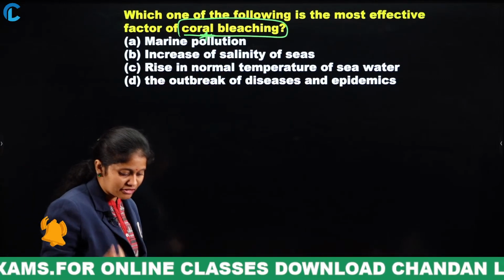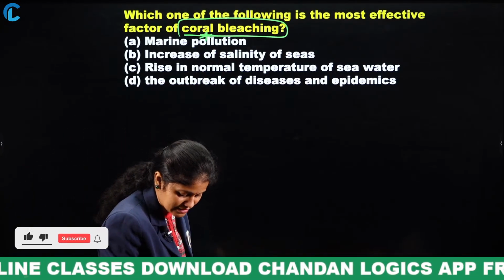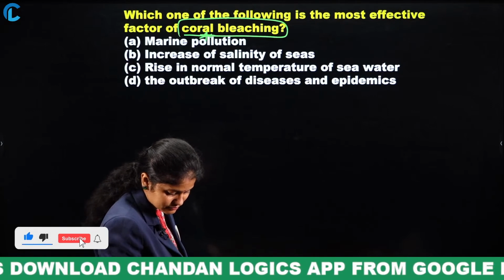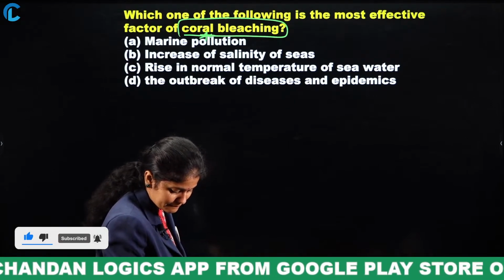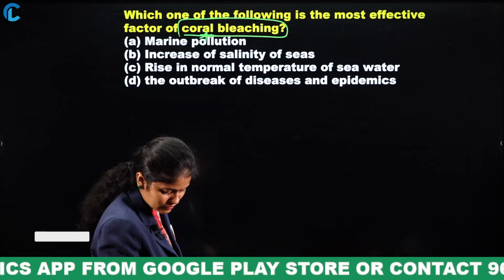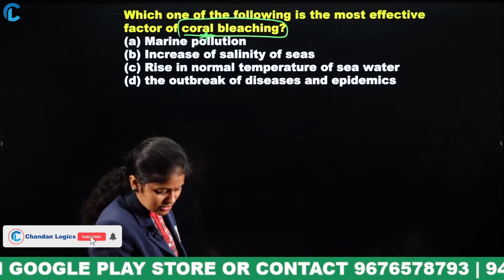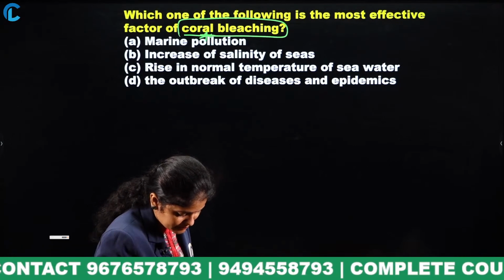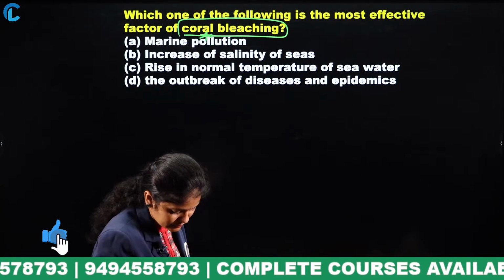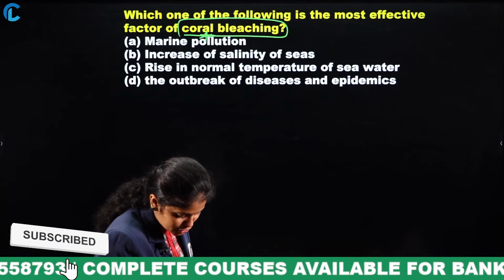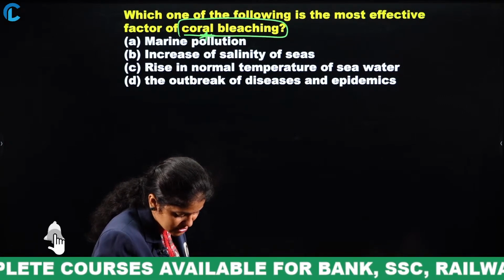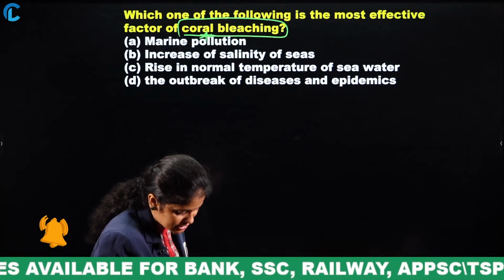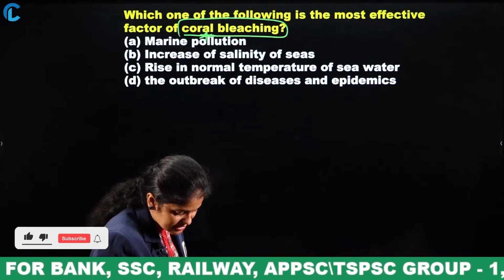At least through the elimination process, I think you can answer.